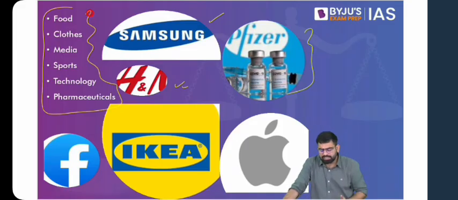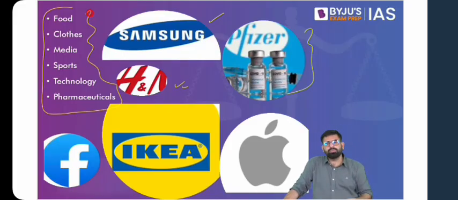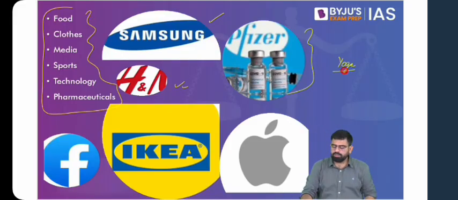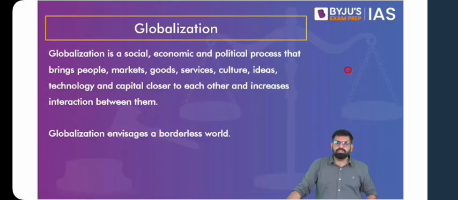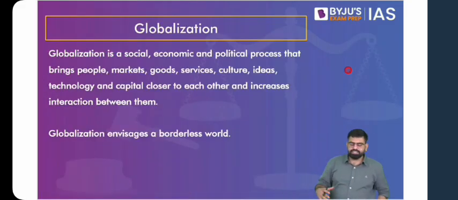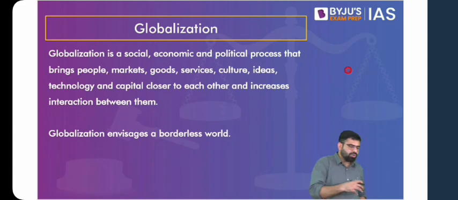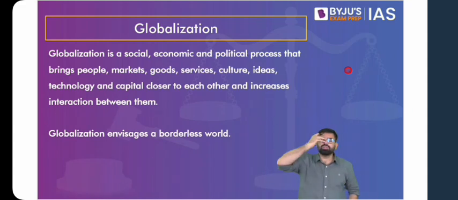Similarly, Indian culture is also finding interest across the globe. You can take the example of yoga, which primarily originated in India, practiced in India, and is getting popular across the globe. So we see with these examples that there has been an integration and interaction between various cultures, economies, political systems, various countries across the globe. And with this, we'll start thinking about the process of globalization.